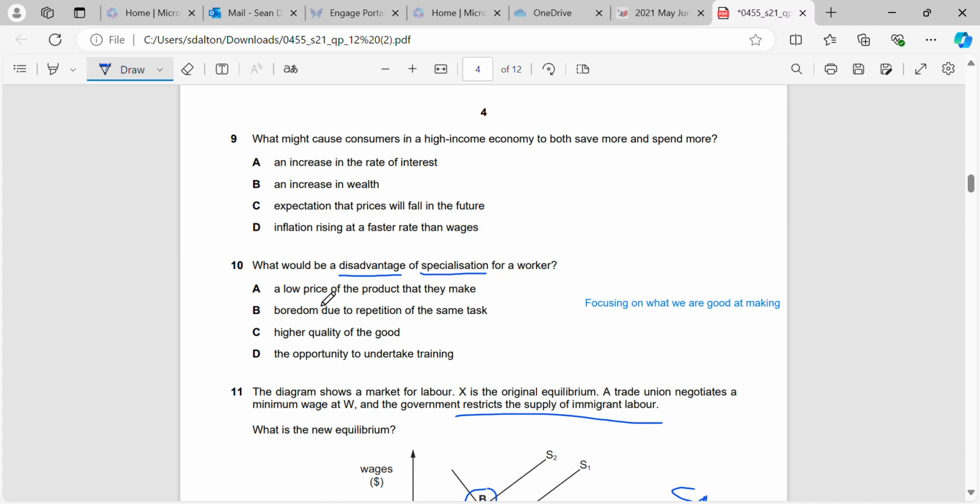So what does that mean? That means that they may become bored due to doing the same thing over and over again. Having a higher quality of good is not a disadvantage, that's an advantage. Having a low price of the product they make is not a disadvantage, it's an advantage. And having the opportunity to undertake training and improve their skills is again not a disadvantage, it's an advantage. So that one should be fairly clear. Boredom due to repetition of the task is the only disadvantage they may face for specializing.